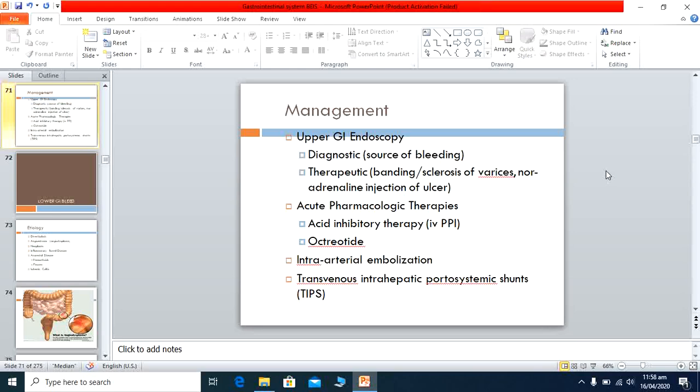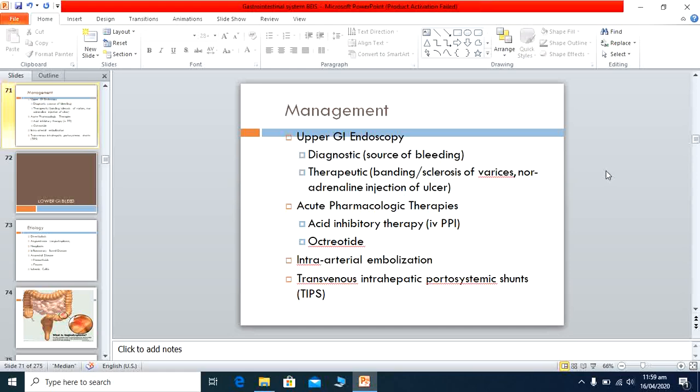As far as the management is concerned, upper GI endoscopy is performed. Sometimes when the bleeding is small in quantity, it is a diagnostic upper GI endoscopy or gastroscopy. The second is in chronic liver disease patients, when varices occur or gastropathy is there, then we perform therapeutic banding of the varices or sclerosis of the varices, and sometimes noradrenaline injections are injected in the stomach area where there is bleeding or due to the gastropathies. So the upper GI endoscopy is performed in these patients after stabilizing the patient.